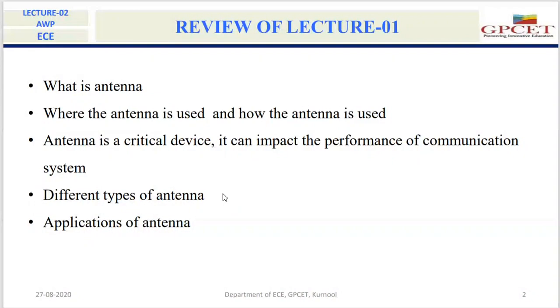Like that, we use antennas in our daily life, in mobile phones, in cell towers, for TV signals like Tata Sky and Dish TV, and also in body area networks. There are many applications. So these are the topics we covered yesterday.